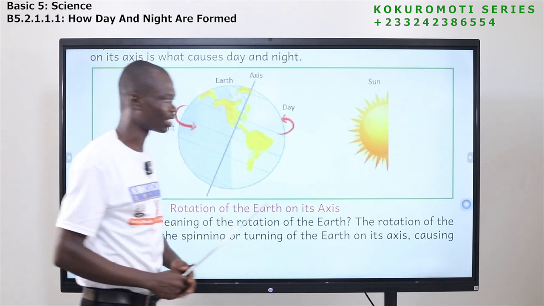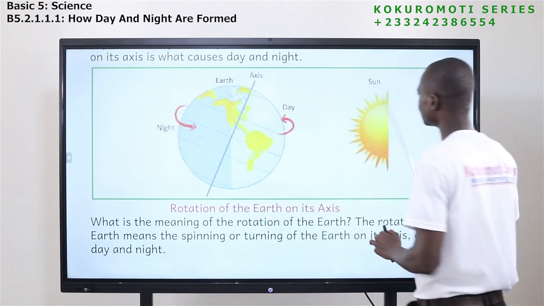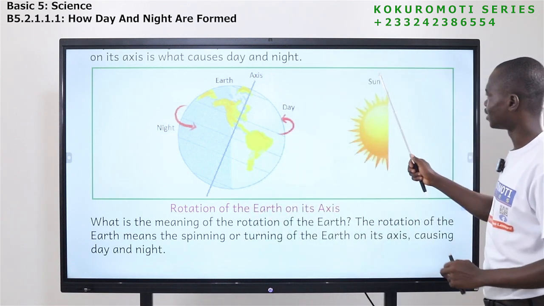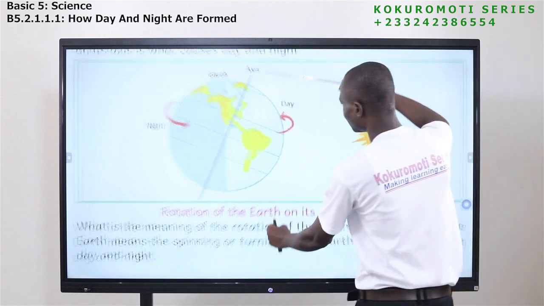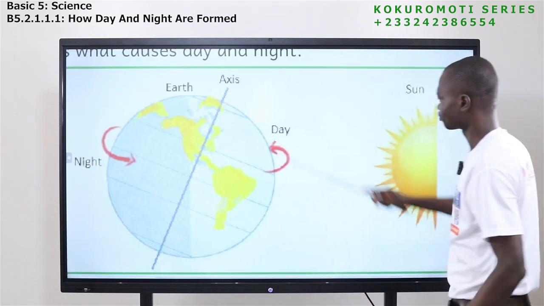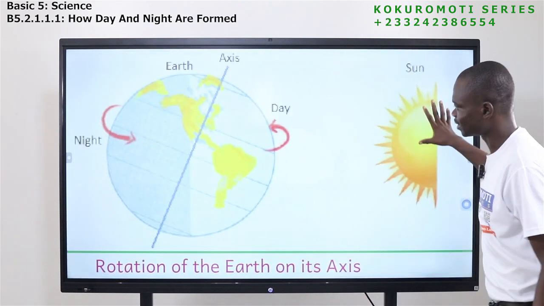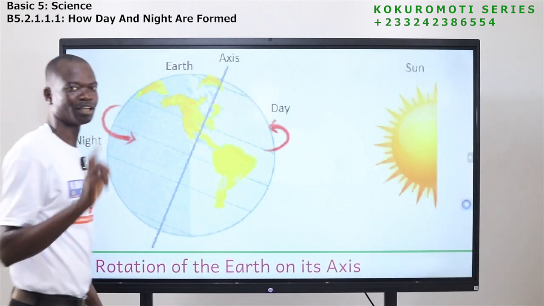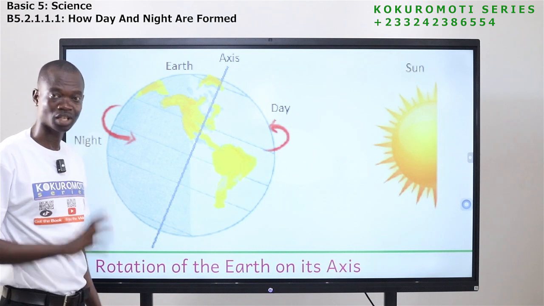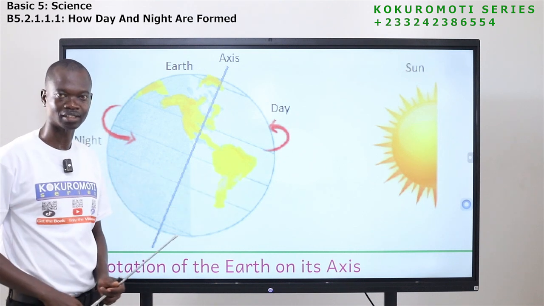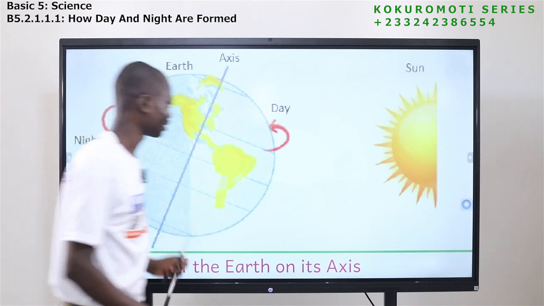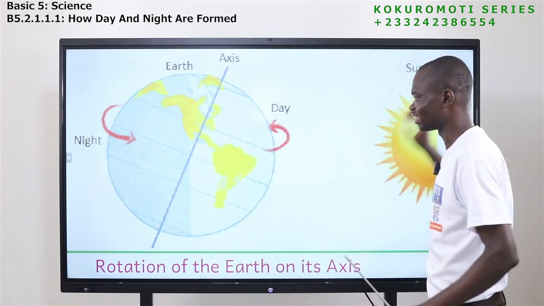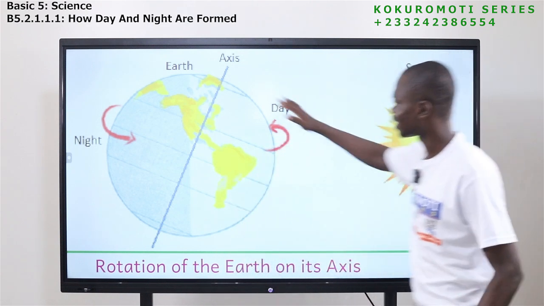Now, if you look at the picture, there is something here. This is the sun. The sun is here. Let me enlarge it for you. The sun is here. This is Earth. Let me tell you that the size of the Earth is smaller than the sun. The sun is bigger than the Earth. But in the picture, we see the sun to be small. That is not the case. The sun is bigger. So this is Earth.